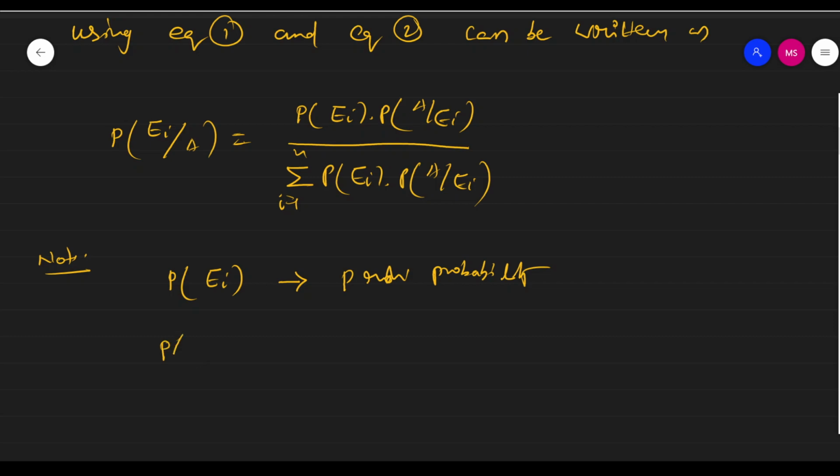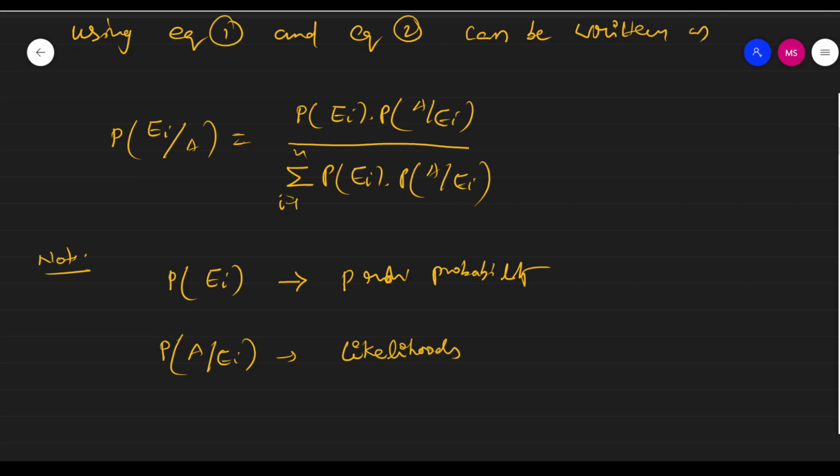Next one is P of A given Ei, okay, this is called likelihoods.